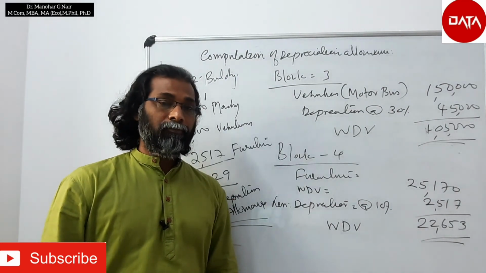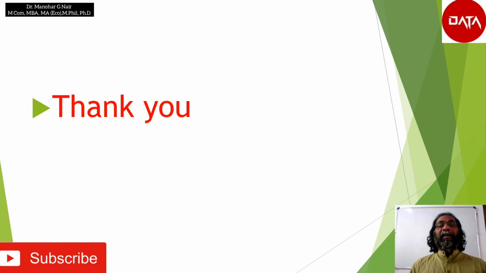Hope it is clear. I hope that you have got a basic idea about the basic terminologies that are used for computation of depreciation allowances. These are 3 terms. One is block of asset, second is actual cost, third one is written down value. So the meaning of block of asset, actual cost, and written down value would differ from situation to situation based on the conditions.